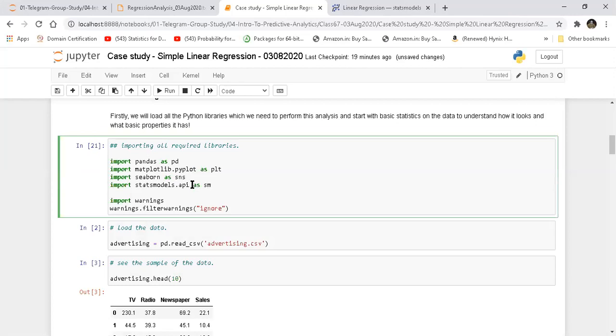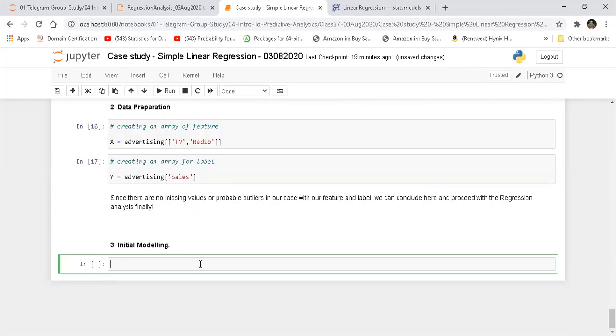I'm just going to pick a small name. Why did I use .api is because .api is that specific method which gives me the application programming interface or API to do the modeling. Okay, so that's why fully importing stats model is a waste of time for me right now. I can only select a specific thing which is .api and then I can continue.